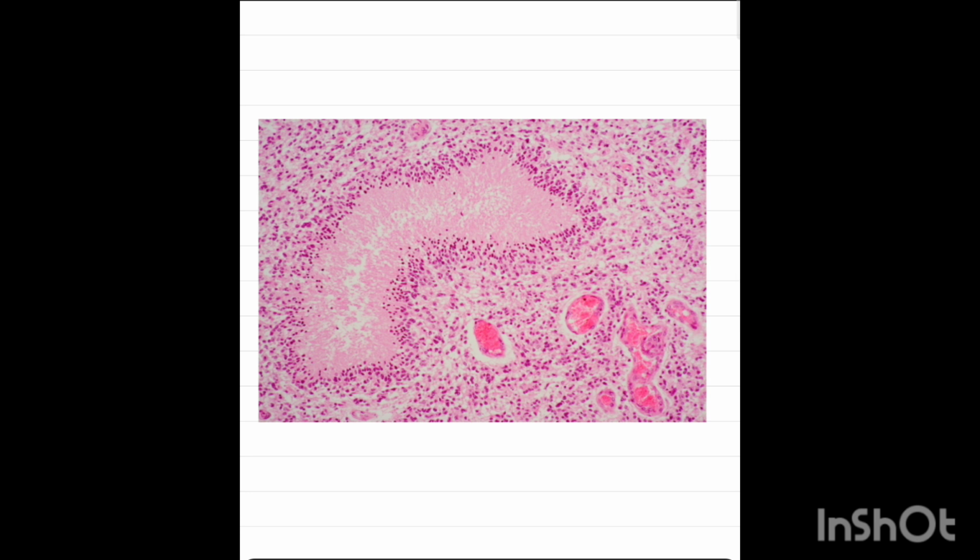Here, surprisingly, in glioblastoma, you can notice the necrosis, which I am marking as a yellow color here, and this blue color thing which I am marking, this is endothelial proliferation. See here, in the necrosis region, surrounding this necrosis, there is arrangement of tumor cells along the periphery of this necrosis area. This is called as palisading.